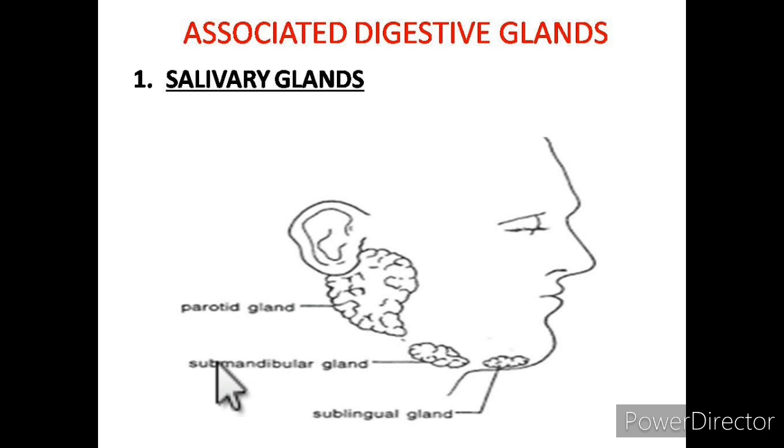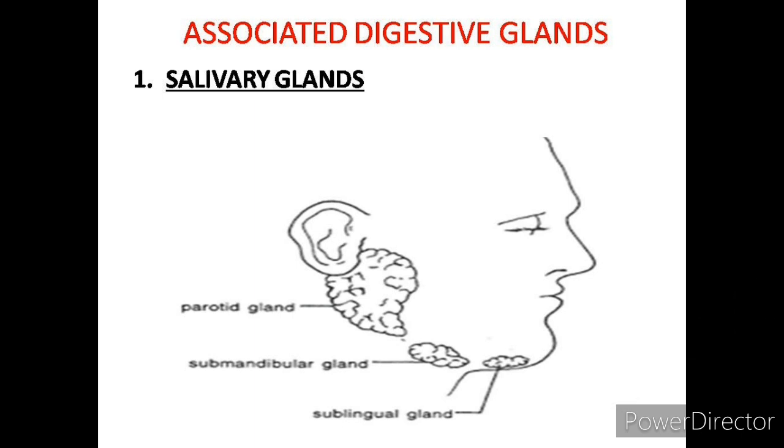I have already told you that salivary glands are of 3 types. Below the ear, the parotid glands are present. Near the lower jaw, the submandibular glands are present, and near the chin area, below the tongue, the sublingual salivary glands are present. They secrete saliva, and saliva contains a chemical compound known as an enzyme. The name of the enzyme is amylase, which is helpful for the digestion of food.